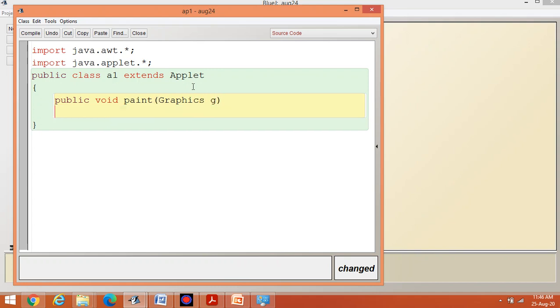Now what is the meaning of this? Public is the access specifier, void means it returns nothing, and paint is a method. Inside that method, the Graphics class is there and g is the object. With the help of g, we can design the content.